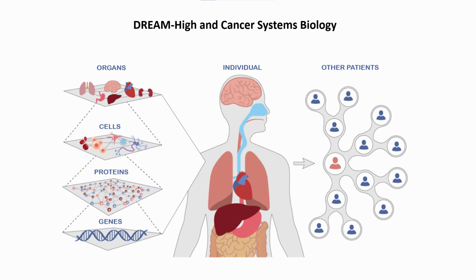In this video, we're going to talk about the biological aspects of DREAM HIGH. Systems biology is based on the understanding that the whole is greater than the sum of the parts. In this course, we will explore how the knowledge of 1. Genetic makeup, 2. Gene expression, and 3. Clinical information from many cancer patients can inform the diagnosis and treatment of breast cancer.